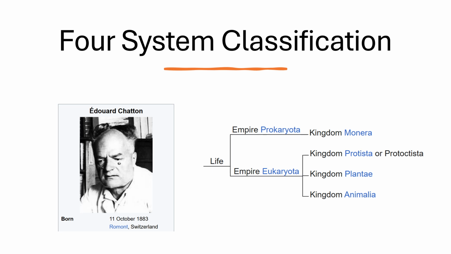So these were the four kingdoms, in which three kingdoms were grouped under the empire Eukaryota, which had cells with a distinct nucleus, and the empire Prokaryota had the organisms which did not have a distinct nucleus. In our further videos, we will be talking about many more differences between prokaryotes and eukaryotes.